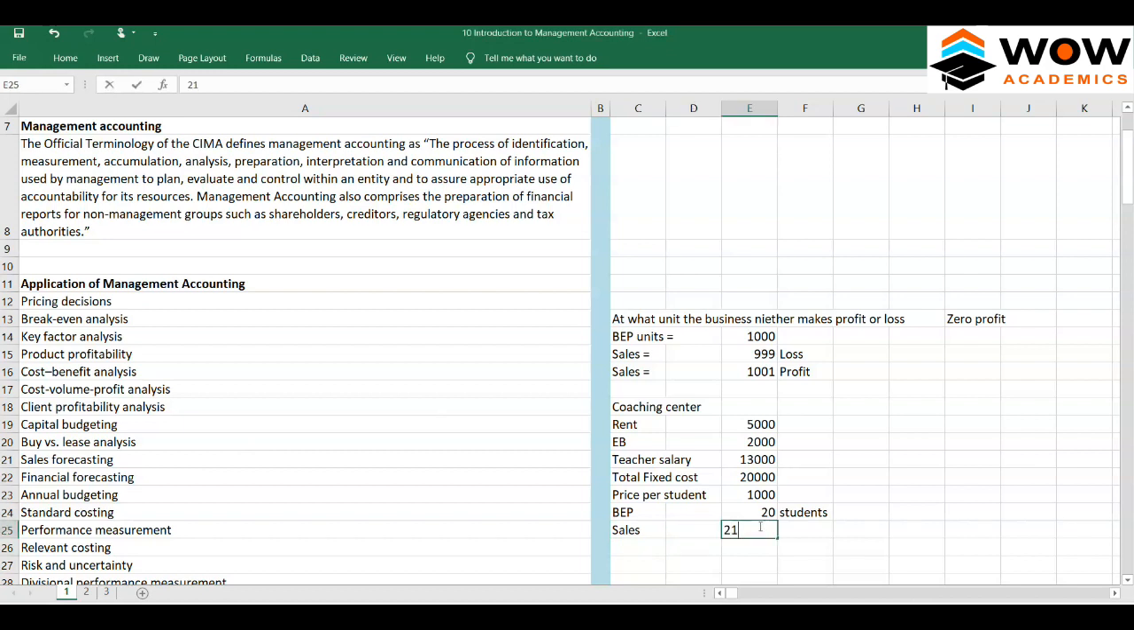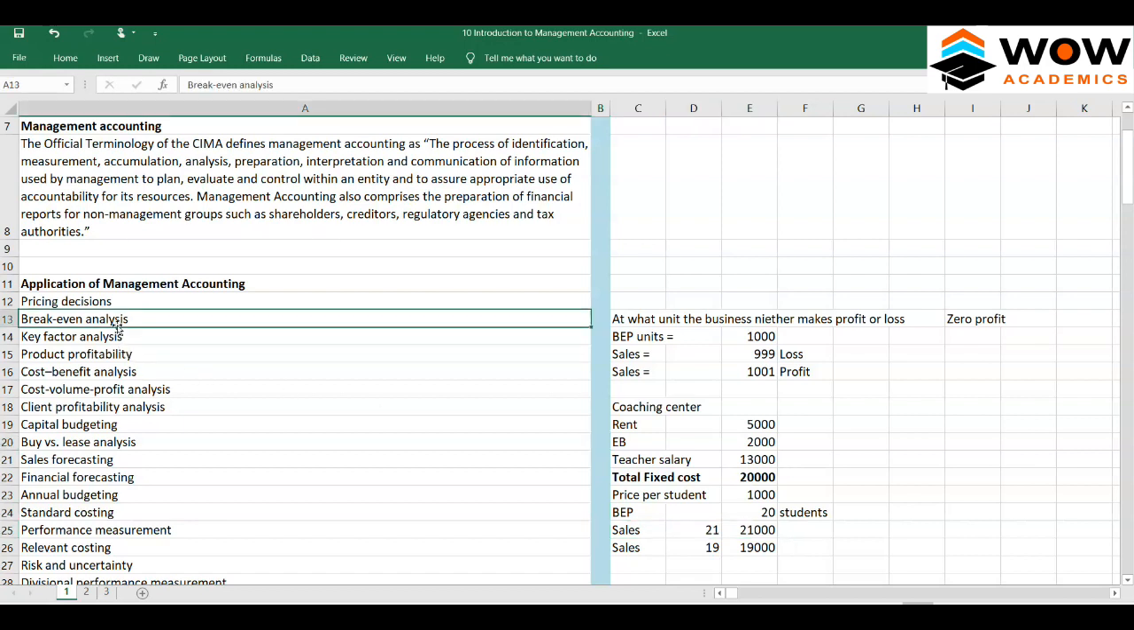If the company has 21 students, they will make around 21,000. And if the sales is going to be 19 students, the company will make 19,000. So at 20,000 they will break even, they equal this cost, and at 19 students they will make a loss. At 21 students they will start to make a profit. So break-even analysis is quite useful here.